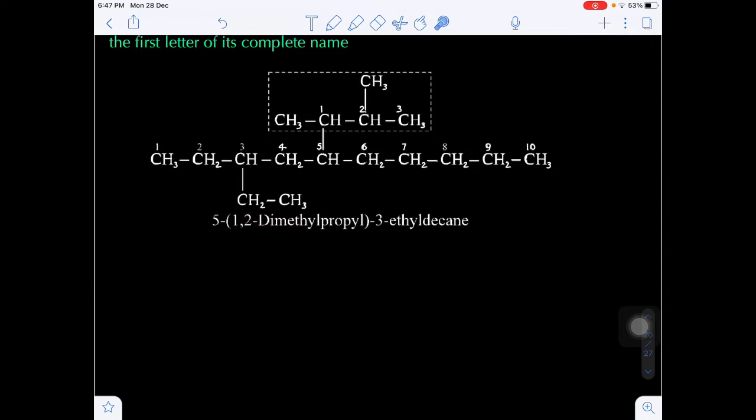And one more important thing, on the fifth carbon there is a side chain. Okay, so CH CH CH3, but one more side chain is there. This is a complex substituent. This is completely complex because there is one more side chain in the side chain. Okay, a substituent present in the substituent is a complex substituent, known as what?